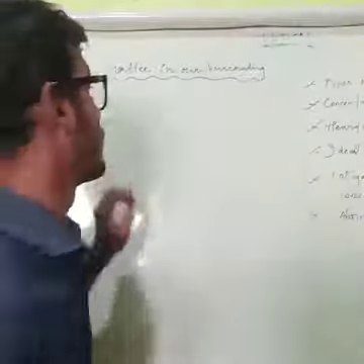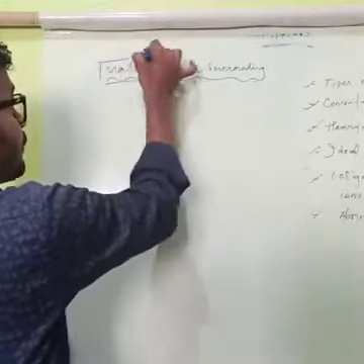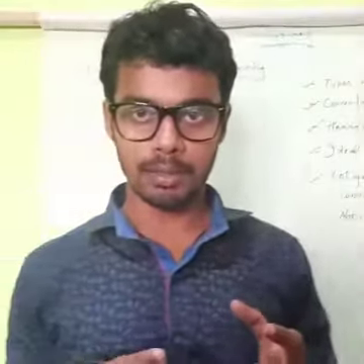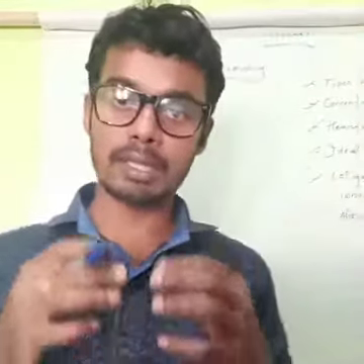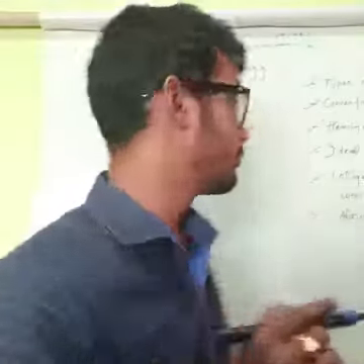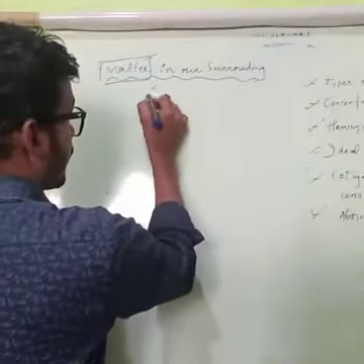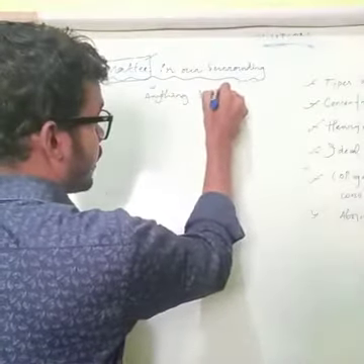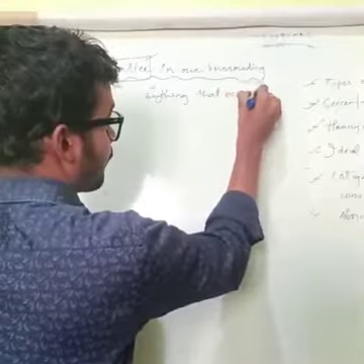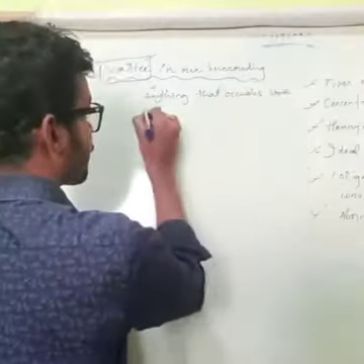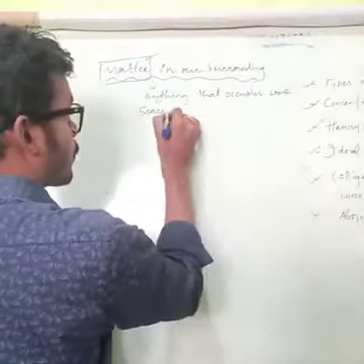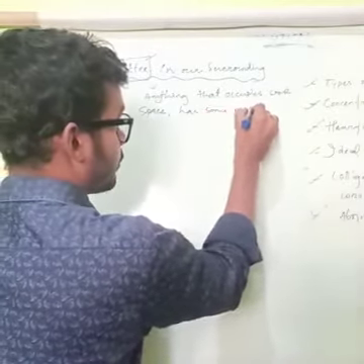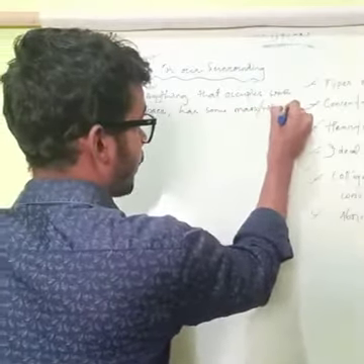So what is matter? Matter is anything that occupies some space, anything that has some mass or volume. That is known as matter. Anything that occupies some space and has some mass or volume is matter.